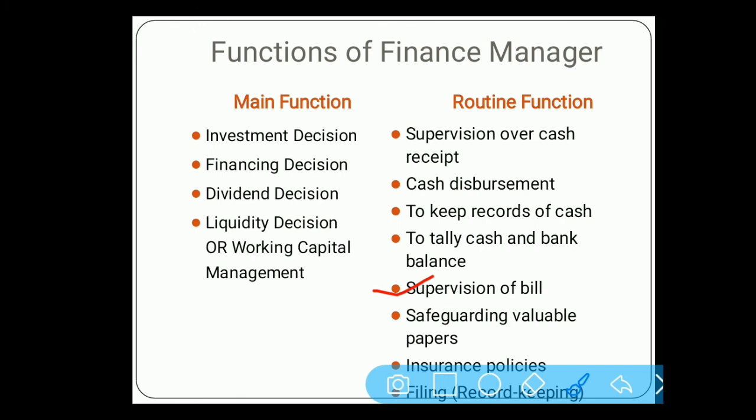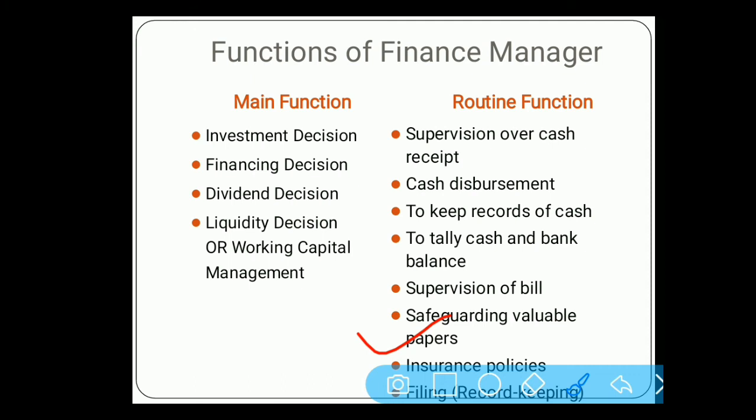Next, safeguarding of valuable papers. Which are the valuable papers? Whenever the company is earning profit and the profit increases, then the manager invests this money into different securities or into different properties of other firms.